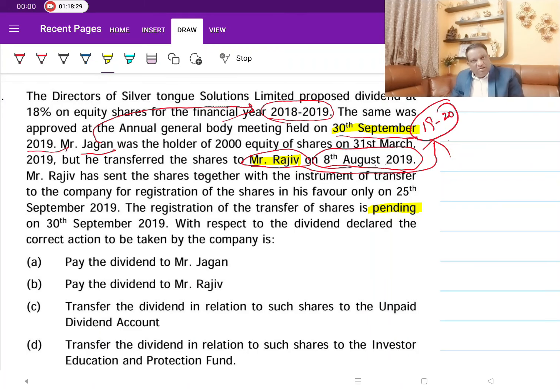If the transfer is not complete, then any dividend out of it, we know, has to be transferred to the unpaid dividend account. So in these pending transfers, if it is dividend, it will go to the unpaid dividend account. If it is bonus shares or rights shares, the company would have kept those in abeyance. It is the same point that we have talked about earlier.